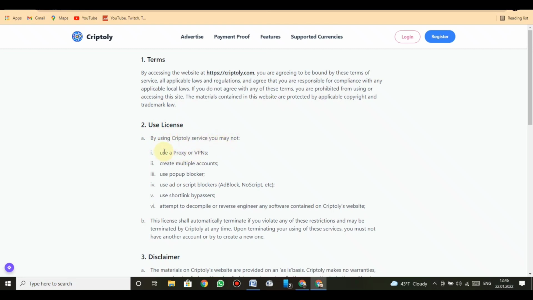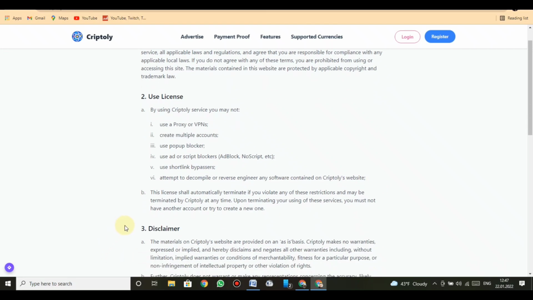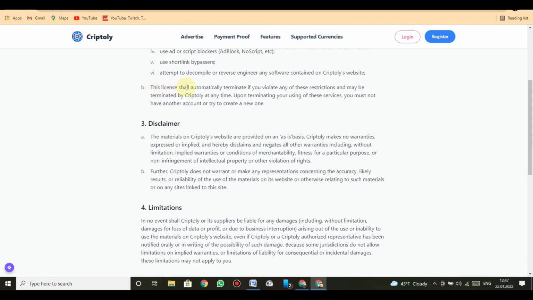I. Use a proxy or VPNs. II. Create multiple accounts. III. Use pop-up blocker. IV. Use ad or script blockers. V. Use short link bypassers. VI. Attempt to decompile or reverse engineer any software contained on CRIPTOly's website. B. This license shall automatically terminate if you violate any of these restrictions, and may be terminated by CRIPTOly at any time. Upon terminating your use of these services, you must not have another account, or try to create a new one. 3. Disclaimer. A.